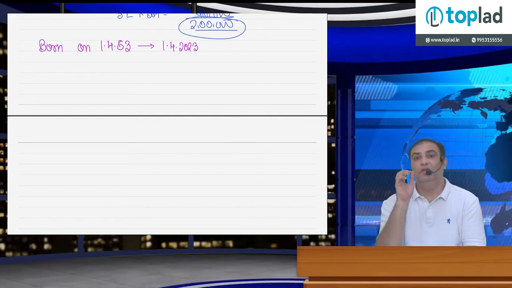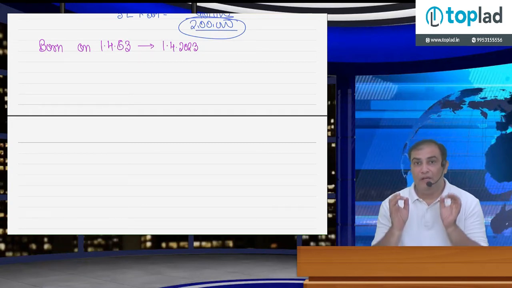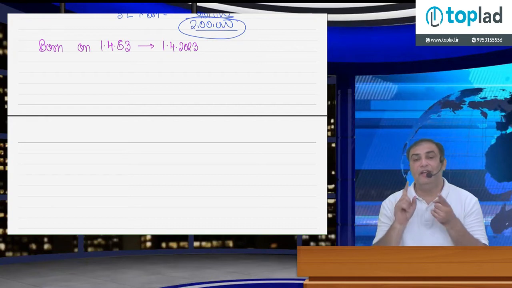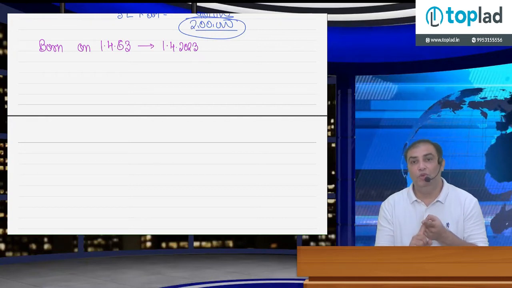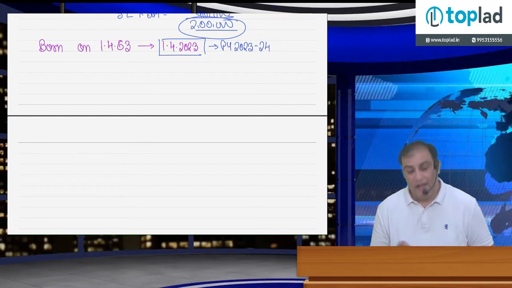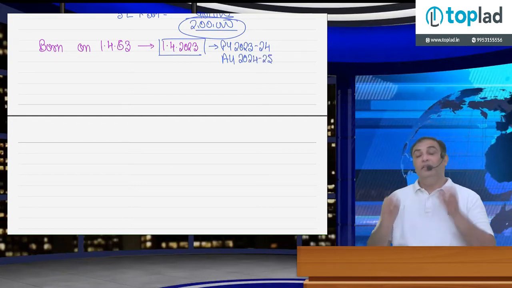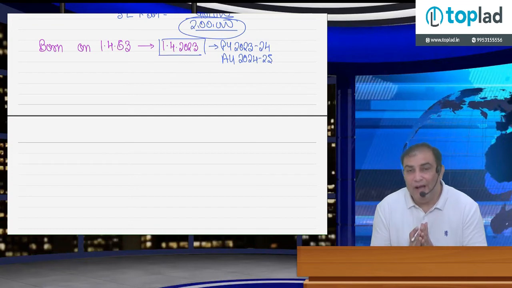See, the person who was born on 1st April 1963 will become 60 years old exactly on 1st April 2023. Now this 1/4/2023 is in previous year 2023-24, and for previous year 2023-24 the assessment year shall be 2024-25. This is out of our scope. Why?